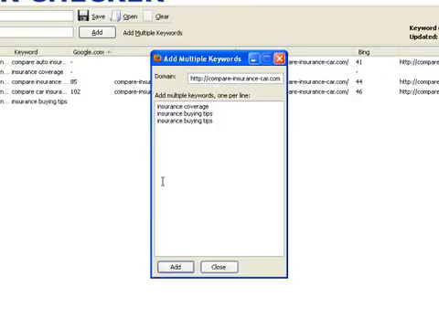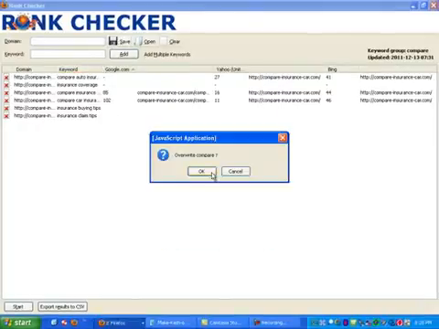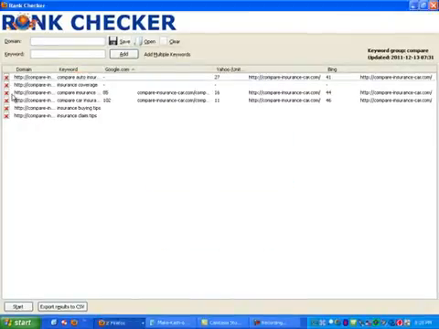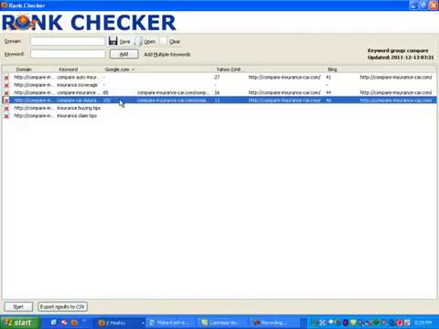Okay, so some of the things are, I guess, already on there. You see, this should have been claim tips. Alright, so we added a couple in here. I'm going to go ahead and save this, and I'm going to run it. Our main expression that we are trying to find is compare car insurance, and we'll see if it has moved up recently.